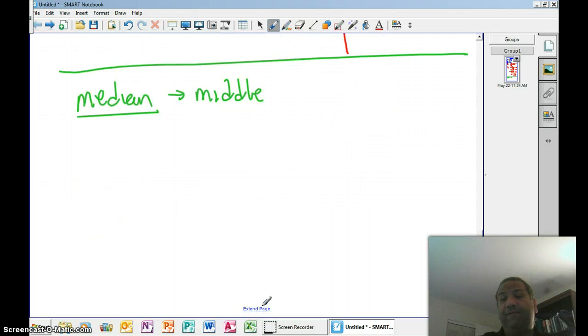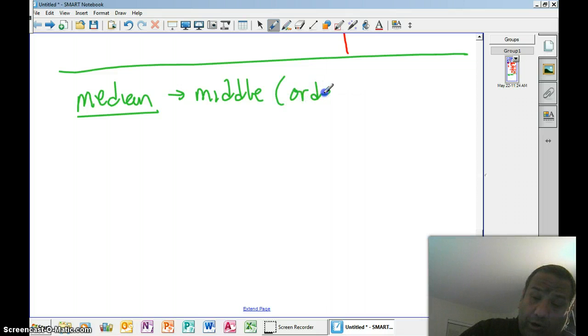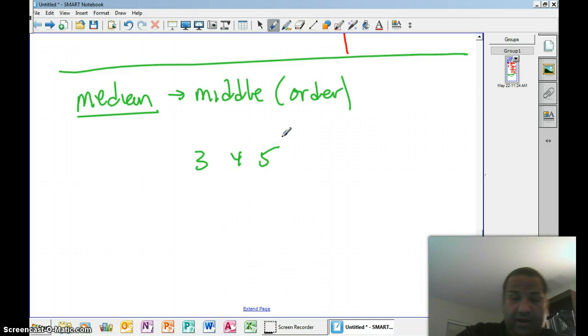So if I give, for example, they also have to, in median, be in order. You need your numbers in order. So now, 3, 4, 5. The middle of the data is 4, so that would be the median.